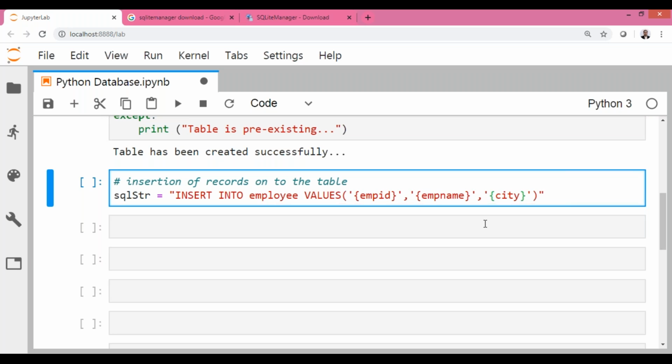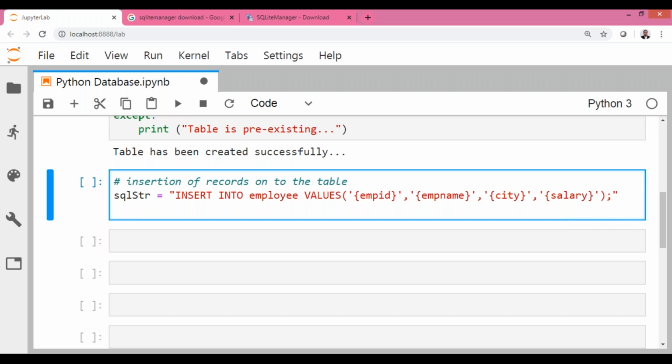Here I'm creating placeholders and then giving a label. EMP ID, EMP name, they are only labels. You can put any text here. It is not correlated with the actual field name. Next one is the salary. So you see, this is my INSERT INTO employee VALUES with the respective placeholders. I shall complete this later using dot format. After completing this insert query, don't miss that semicolon. Semicolon is for the SQL.